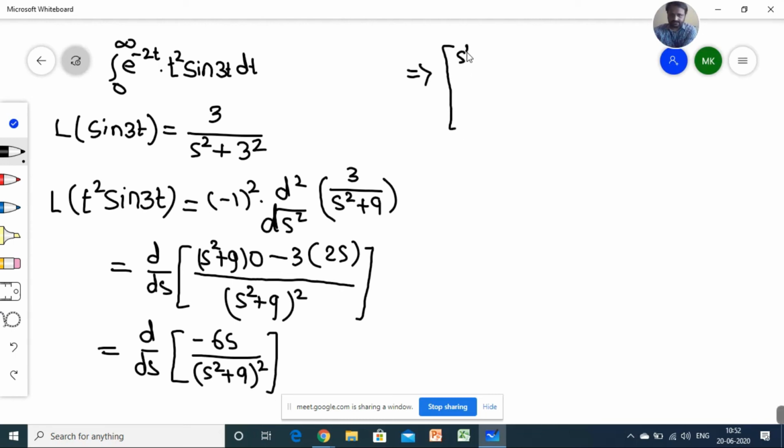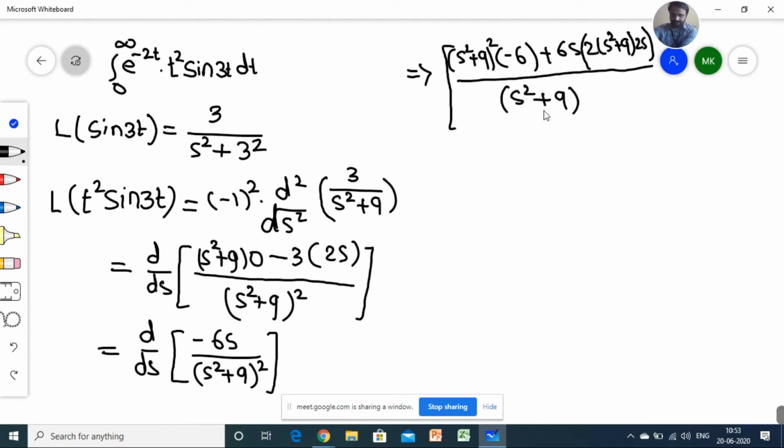The s square plus 9 raised to power 2 stays, the derivative of the numerator is minus 6, then minus minus gives plus 6s, and the derivative of this part is 2 into s square plus 9 into 2s, divided by v square, so s square plus 9 raised to power 4.